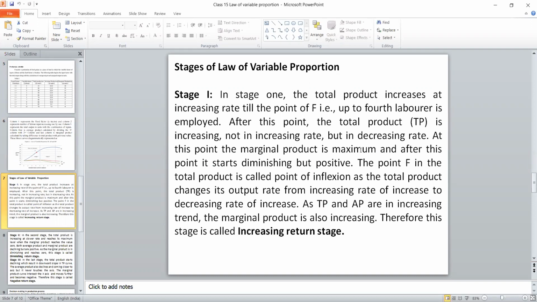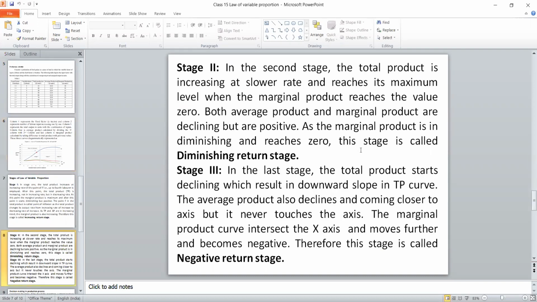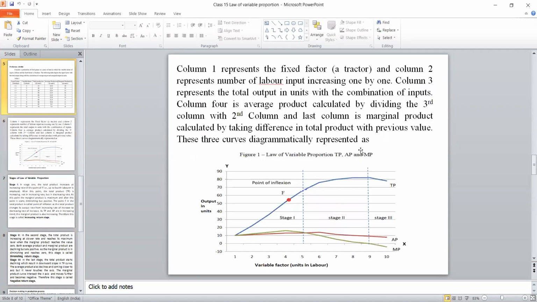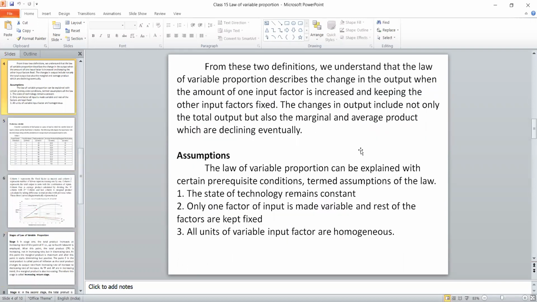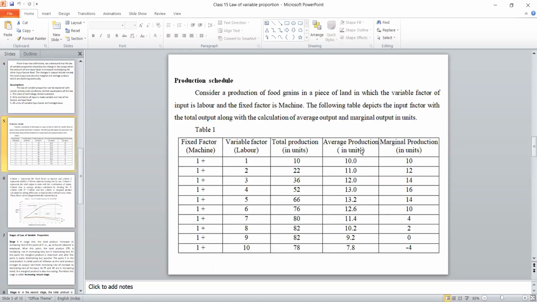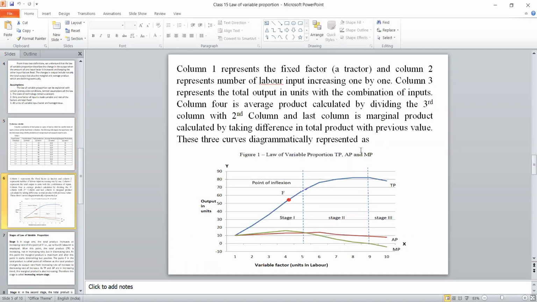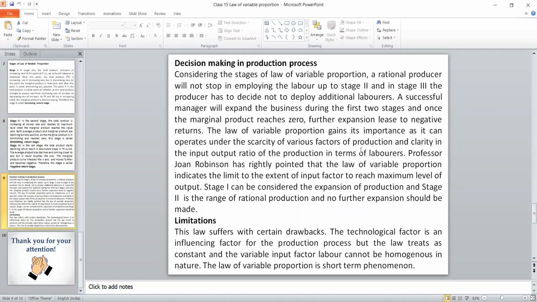Stage 1 is called the increasing return stage. Stage 2 is the decreasing return stage. And stage 3 is the negative return stage because the output starts decreasing. You can see the table. See, from 82 it reduced to 78. See the last column. So these three stages we have to explain.